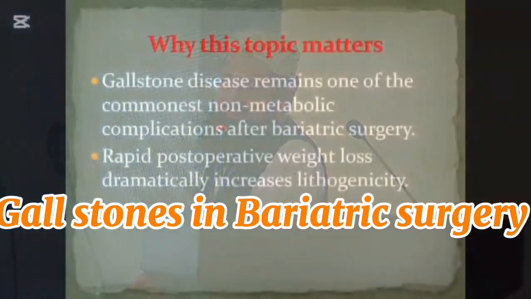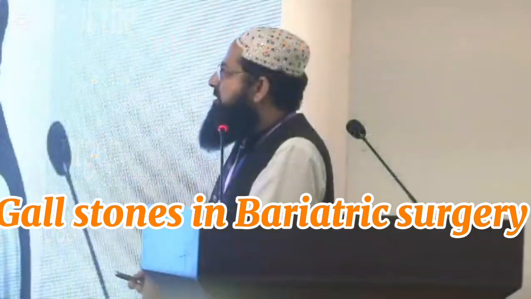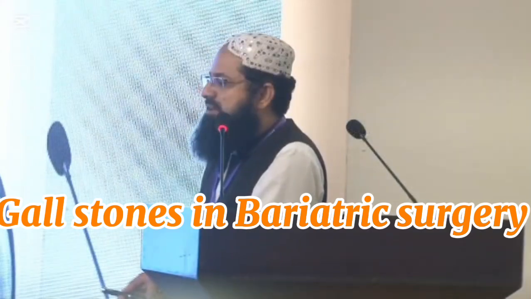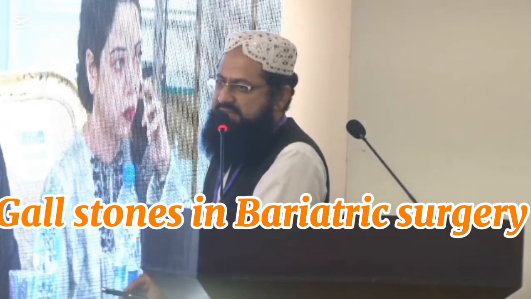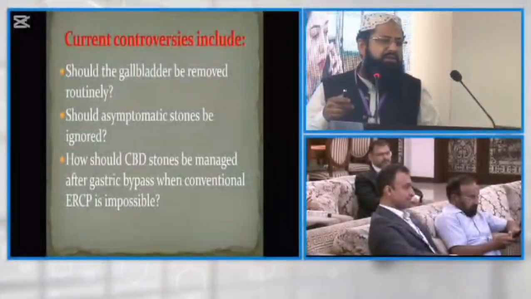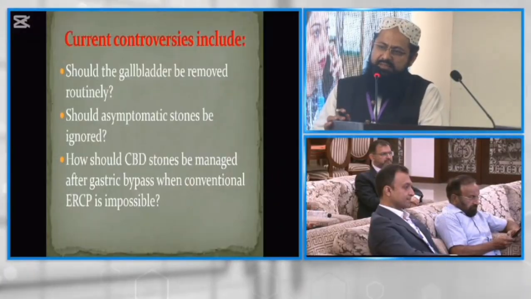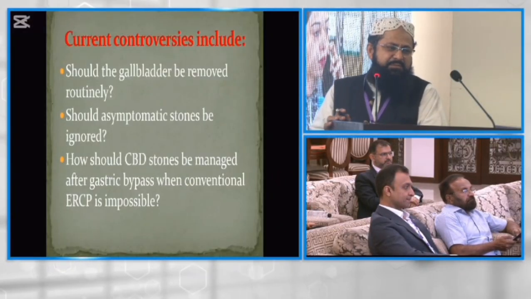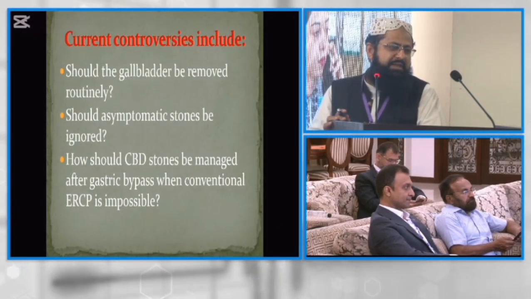So why does this topic matter? Gallstone disease remains one of the commonest non-metabolic complications after bariatric surgery. Rapid post-operative weight loss dramatically increases lithogenicity. Current controversies include: should the gallbladder be removed routinely? Yes or no? Should asymptomatic stones be ignored? How should CBD stones be managed after gastric bypass when conventional ERCP is not possible?